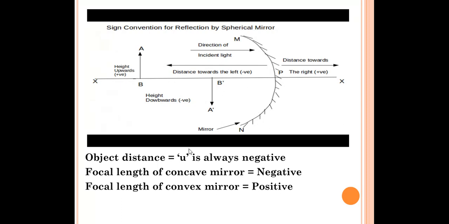Next one, focal length of the concave mirror is negative and focal length of the convex mirror is positive. These things you have to remember.